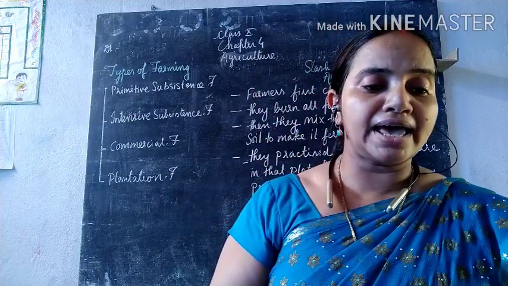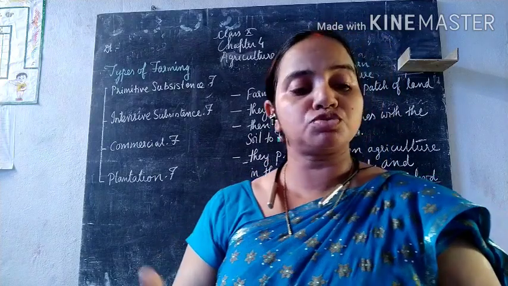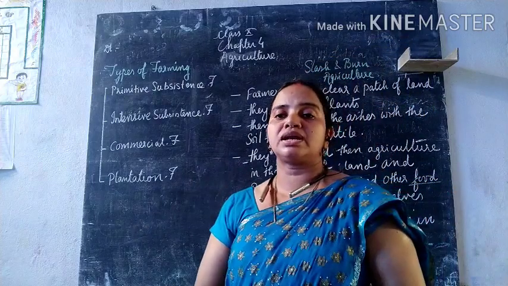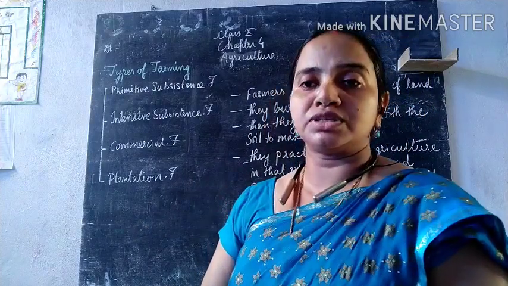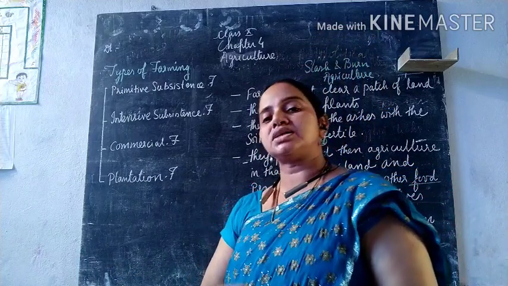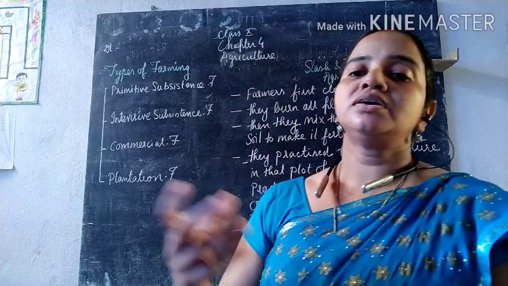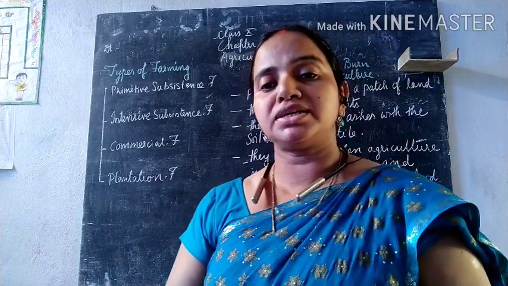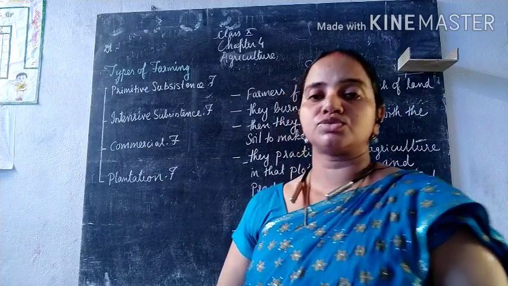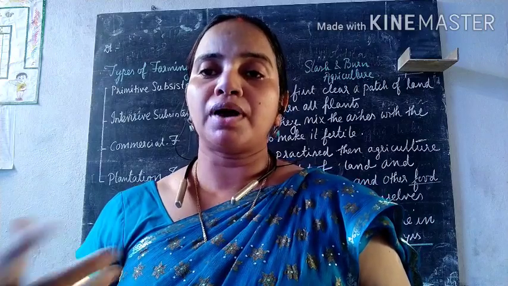So as the land starts losing its fertility, they have to shift to some other land, and when they shift to some other land, they start with the same process. They clear up the land and start burning the forest, and then they start planting after the soil gains its fertility. That is why it is also known as shifting cultivation in many parts of India.